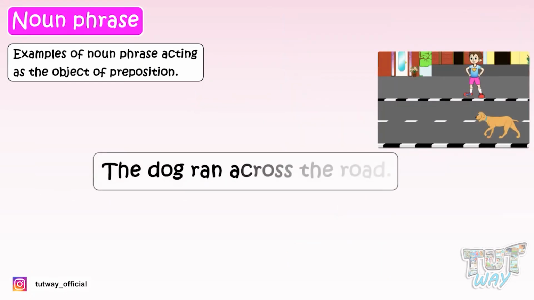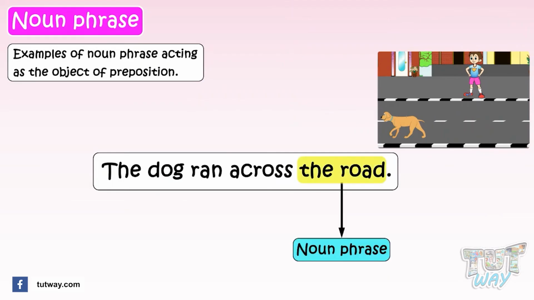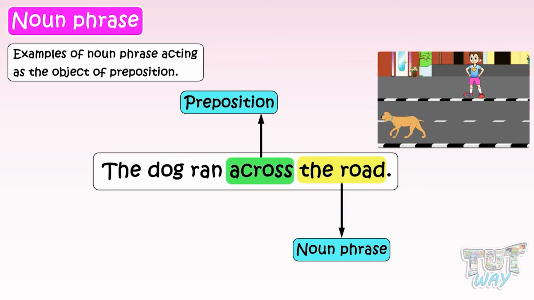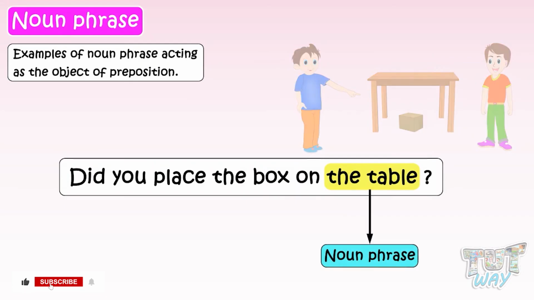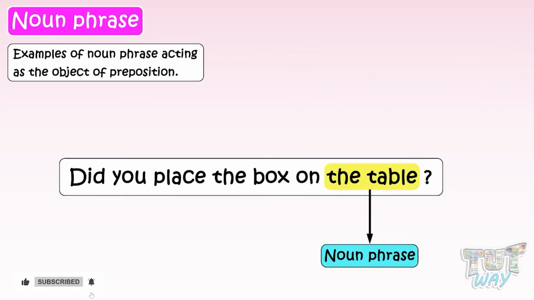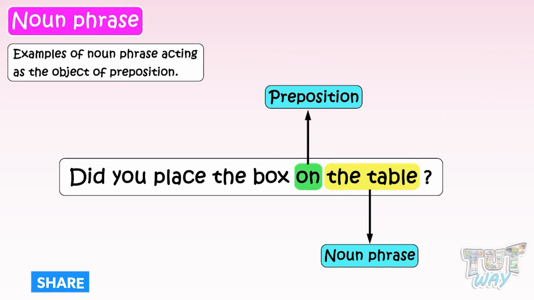The dog ran across the road. In this sentence, the road is a noun phrase, which is acting as the object of the preposition across. Did you place the box on the table? In this statement, the table is a noun phrase, which is acting as the object of the preposition on. So, noun phrases can also act as the object of a preposition.